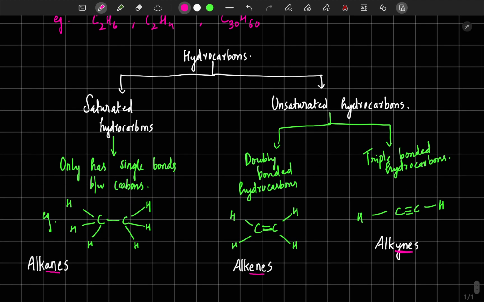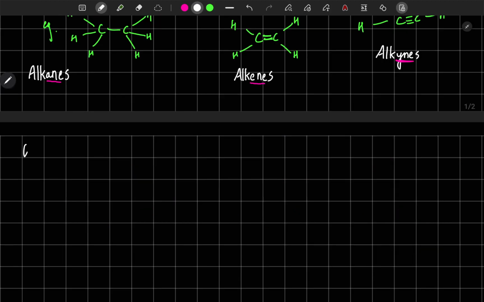These are important. Now there is also a general formula for alkanes, alkenes and alkynes. General formula means there can be n number of compounds in alkanes.